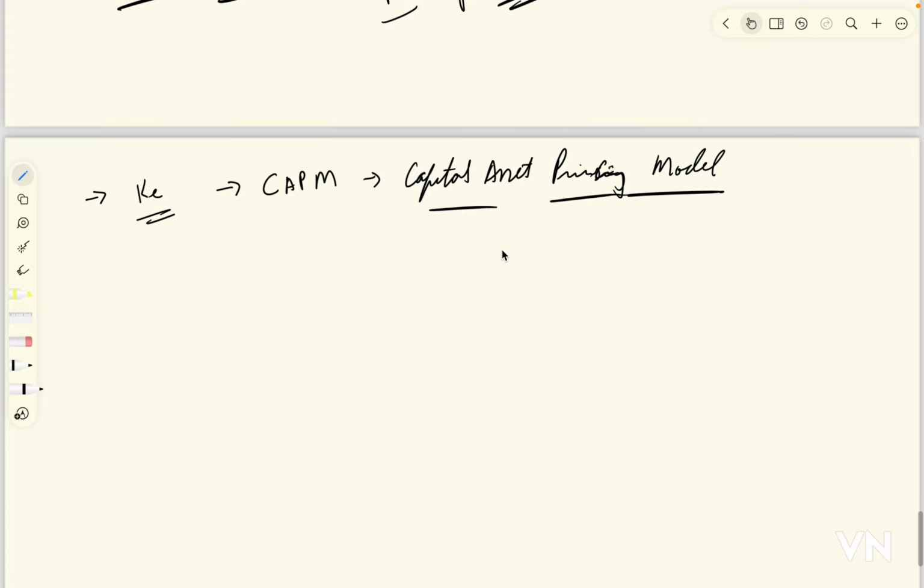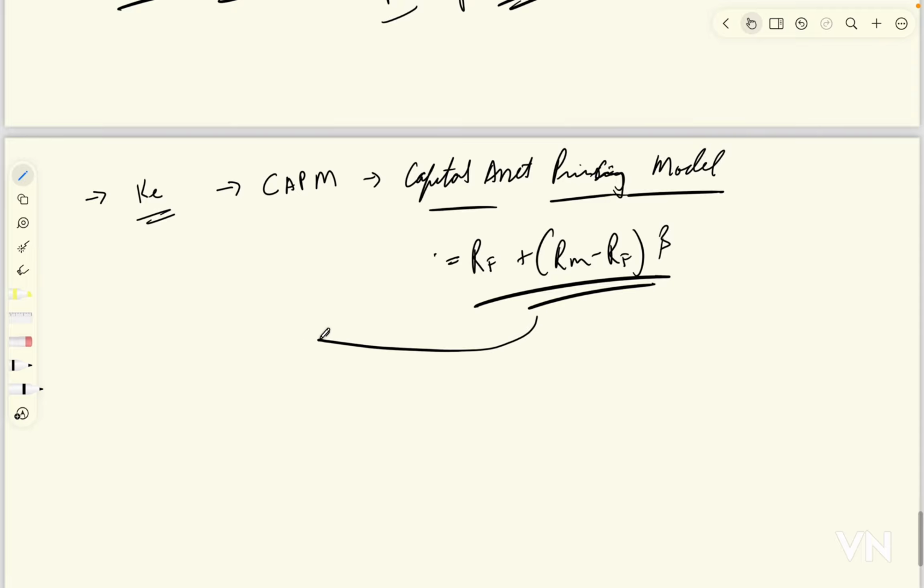The formula for this is RF plus beta into (RM minus RF). Just for this video, to keep it short, if any of these components is incorrect, then the result will be impacted. So we should be very careful whenever we are calculating cost of equity, and about whatever inputs we take in our CAPM model.